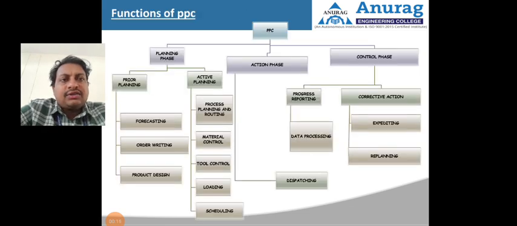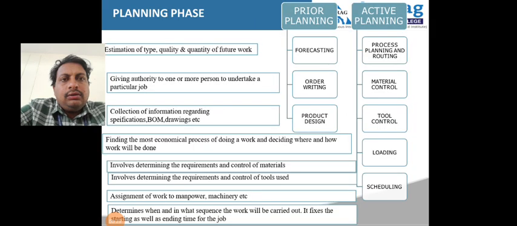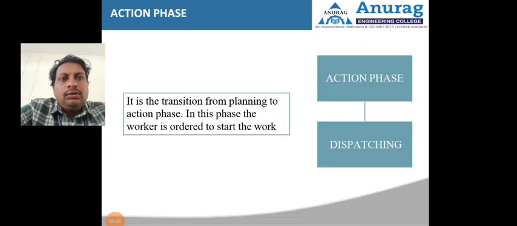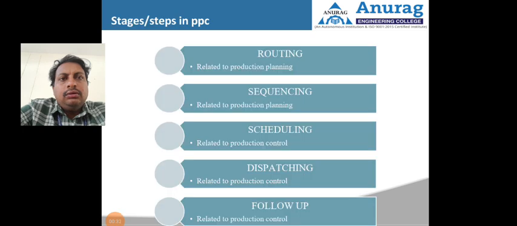We have seen the functions of the PPC. We have a planning phase in the prior planning, then we have active planning. In the active planning, we have process planning and routing. So this is the routing.